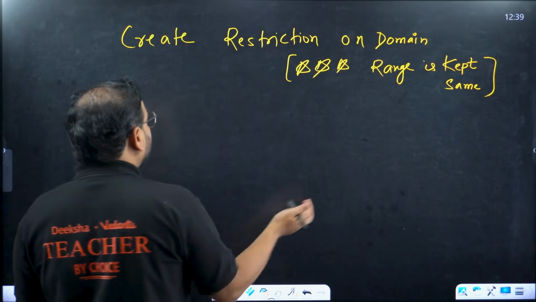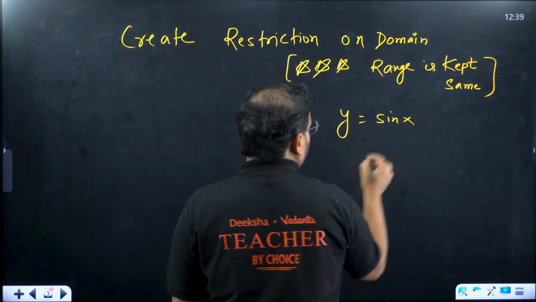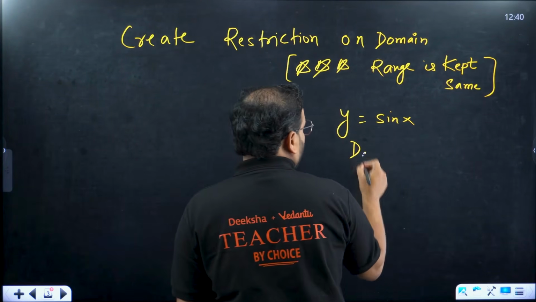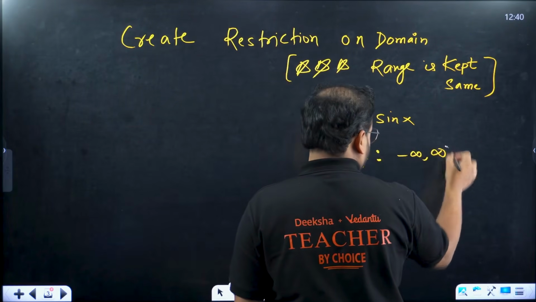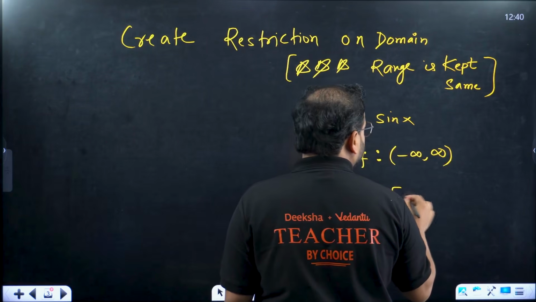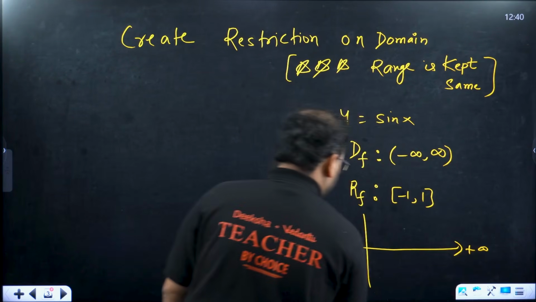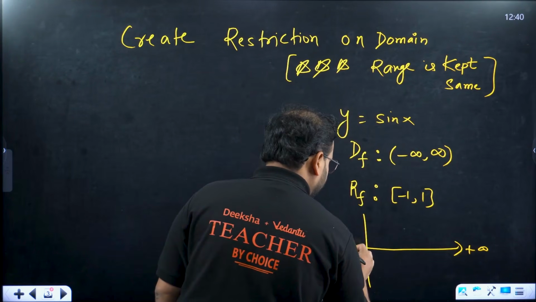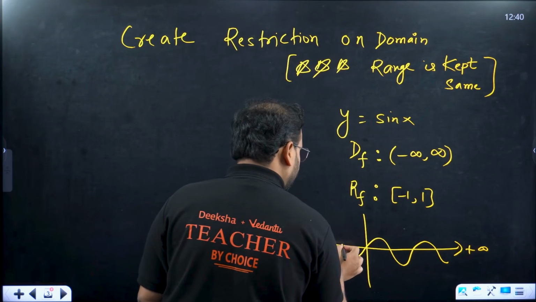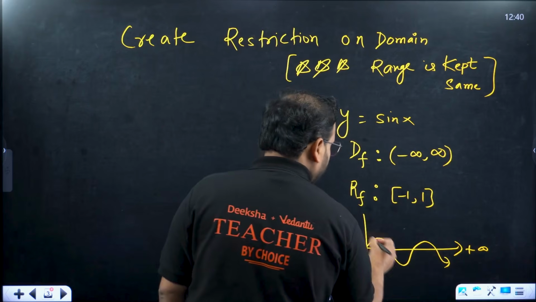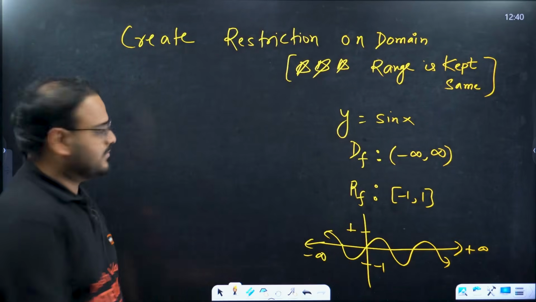Example, sir. So initially, if you look at this, the first version, where you have y equal to sin x, let's write domain of function and range of function. What do you get over here? Domain is -infinity to +infinity. My range is what? This is clear, sir. -1 to 1. What is the graph? This is +infinity. This right here is -infinity. The graph is, and so on. Where the upper bound is +1 and the lower bound is -1. This is the graph. Yes, we know that very well.